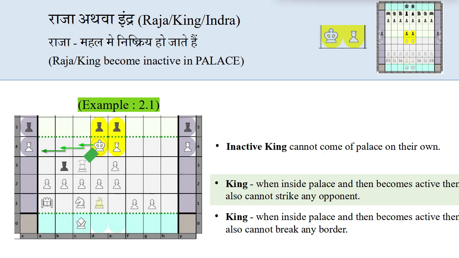Similarly, example 2 can be extended further as example 2.1. King is inside the palace and is inactive, and with the help of general who is outside the palace, king was empowered and king became active now. So king can easily come out of palace and move up to 4 steps.